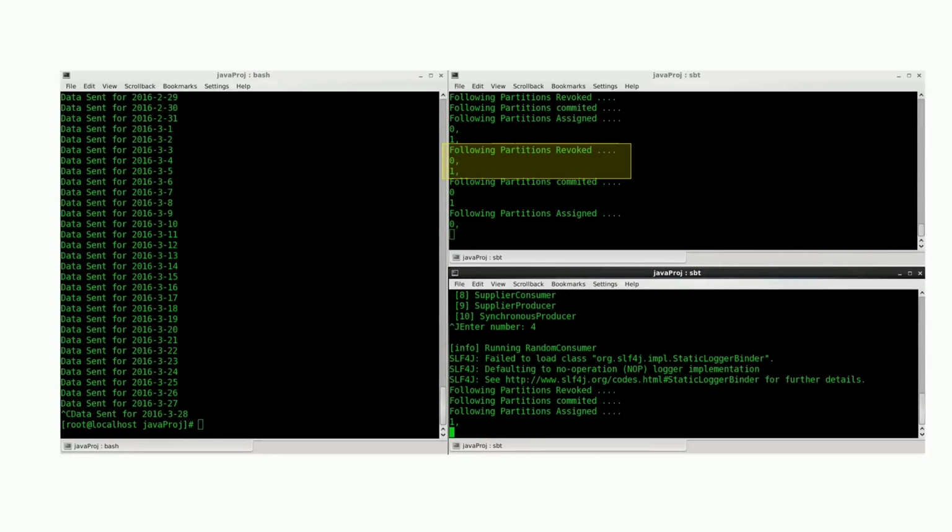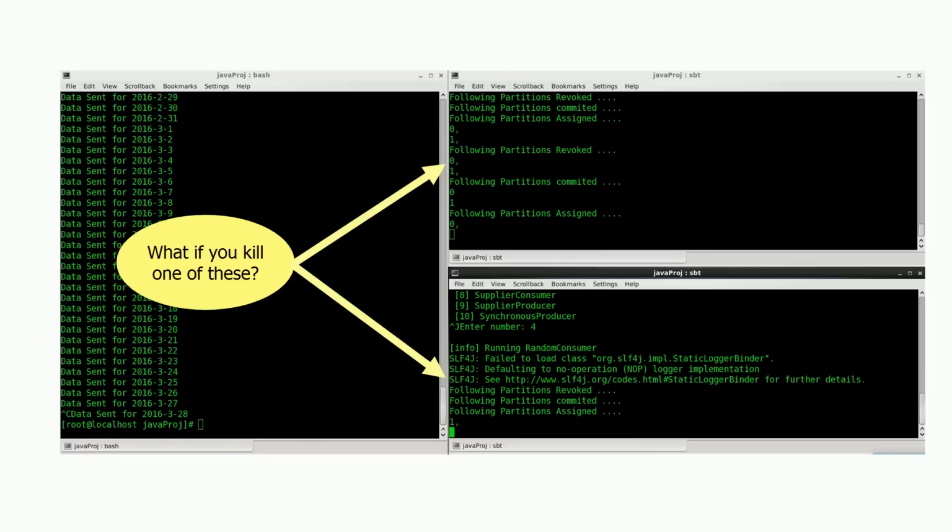Great. So you can see that Kafka revoked both the partitions. But before losing them, we committed both the partitions. Our rebalance listener has taken care of the commit. So this is the new partition assignment. What happened to the other partition? Well, as expected, the new consumer got the other one. Good. So if you kill one of these, what will happen? You know it, right? Another rebalance activity will be triggered, and Kafka will assign both the partitions to the surviving consumer. You can try that yourself.